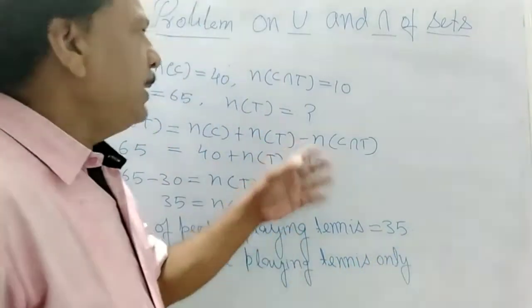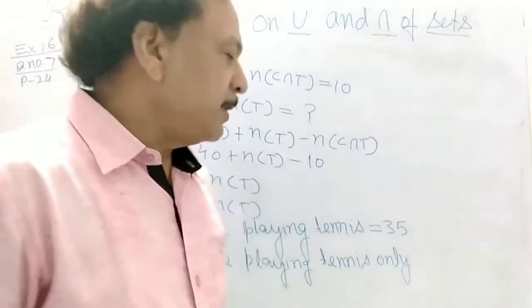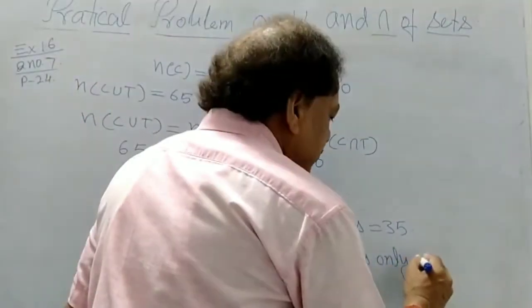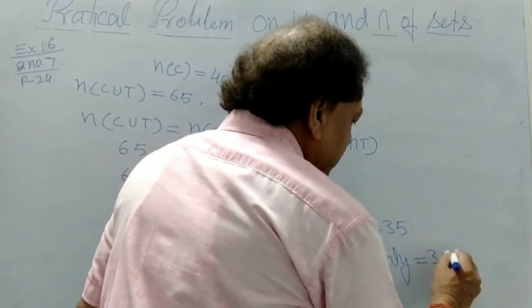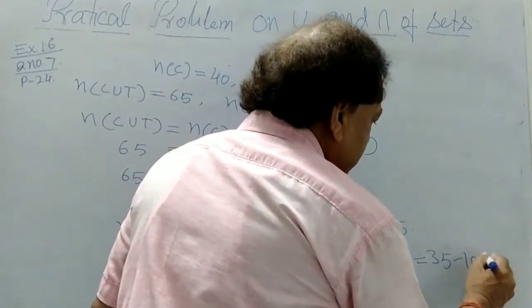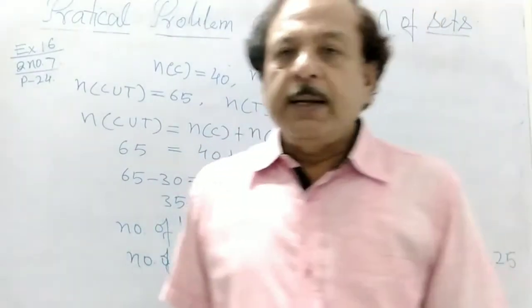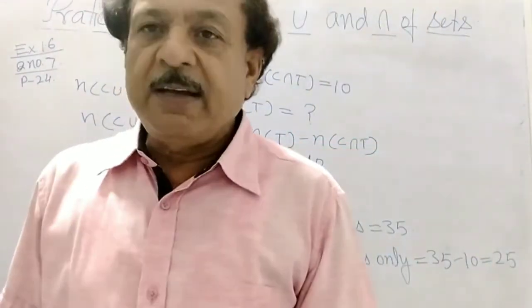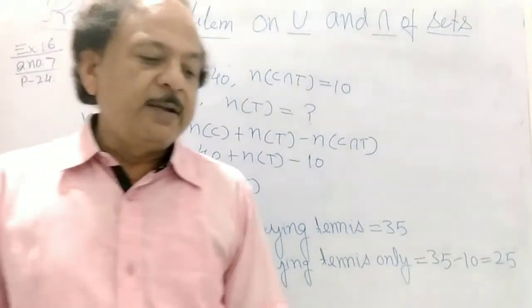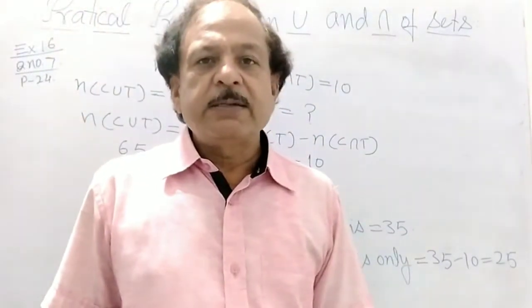The people playing both cricket and tennis, so that is 10. So now you subtract this 10. Find 35 minus 10, that is 25. The 25 people playing only exactly the tennis, not cricket. So this is the question number 7.